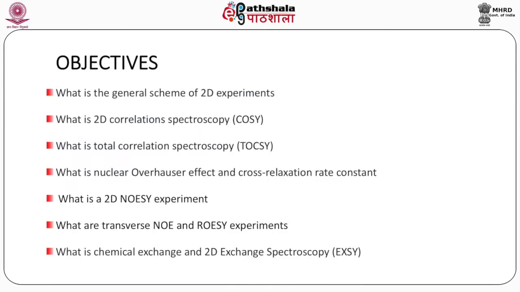The objectives of this module are to present the general scheme of 2D experiments, what is 2D correlation spectroscopy, COSY, what is total correlation spectroscopy, TOCSY, what is the nuclear Overhauser effect and cross relaxation rate constant, what is a 2D NOESY experiment, NOE spectroscopy, what are transverse NOE and ROESY experiments, what is chemical exchange and 2D exchange spectroscopy.